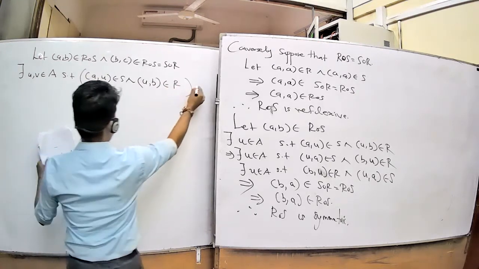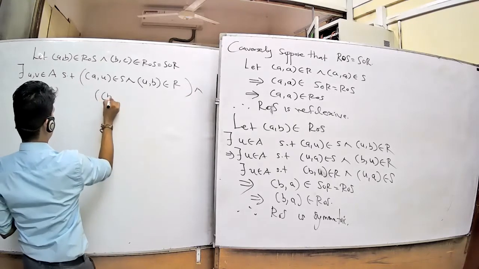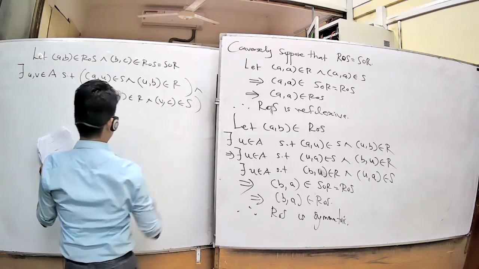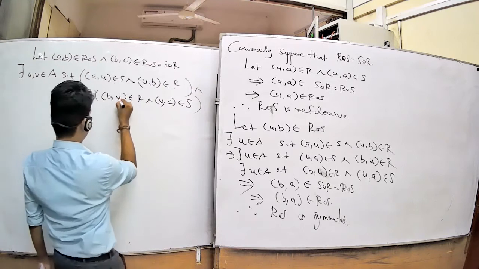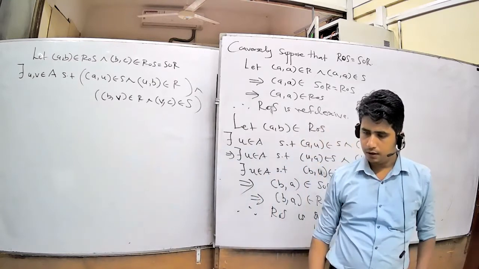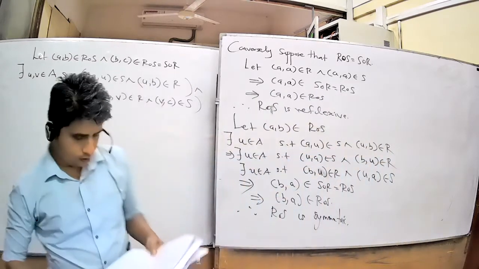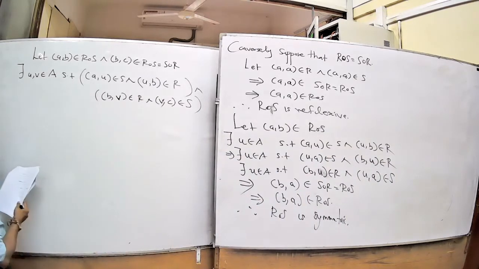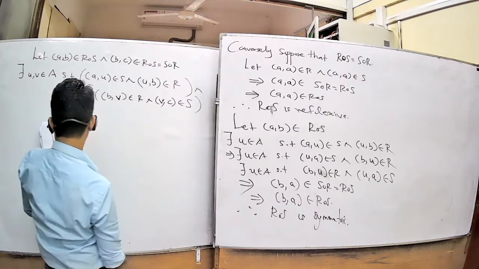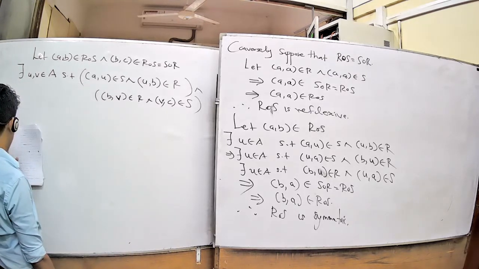and (b, c) belongs to S. Okay, (b, c) belongs to S. Is it okay? (b, c) belongs to S. Otherwise, yeah, otherwise no problem.